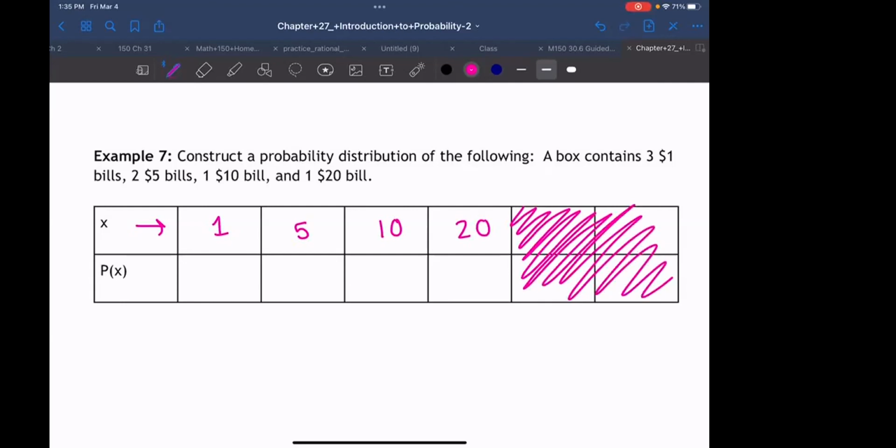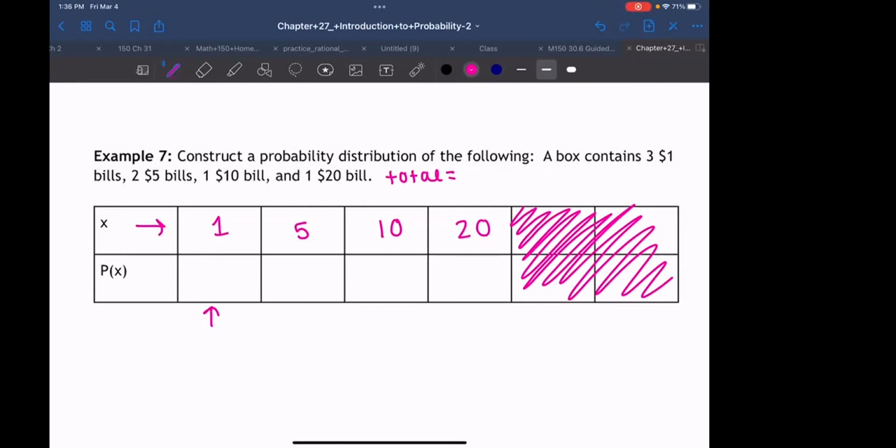Okay. And then over here, we're going to write the probability of a 1, 5, 10, $20 bill, okay? How would I find the probability of a $1 bill? Let's do Emma. I was just going to say, just add up the total amount of bills, so 3, 2, 1, and then divide the amount of that bill by the total. Nice.